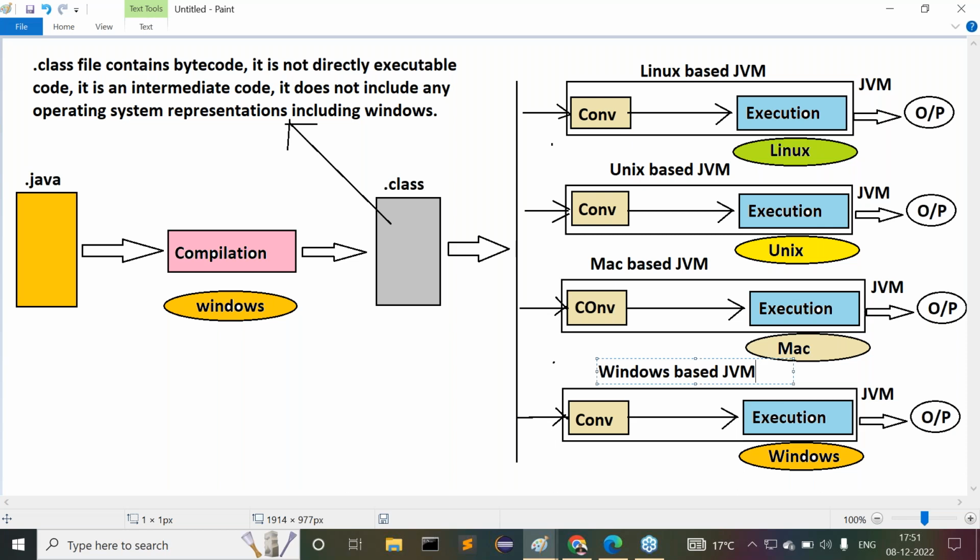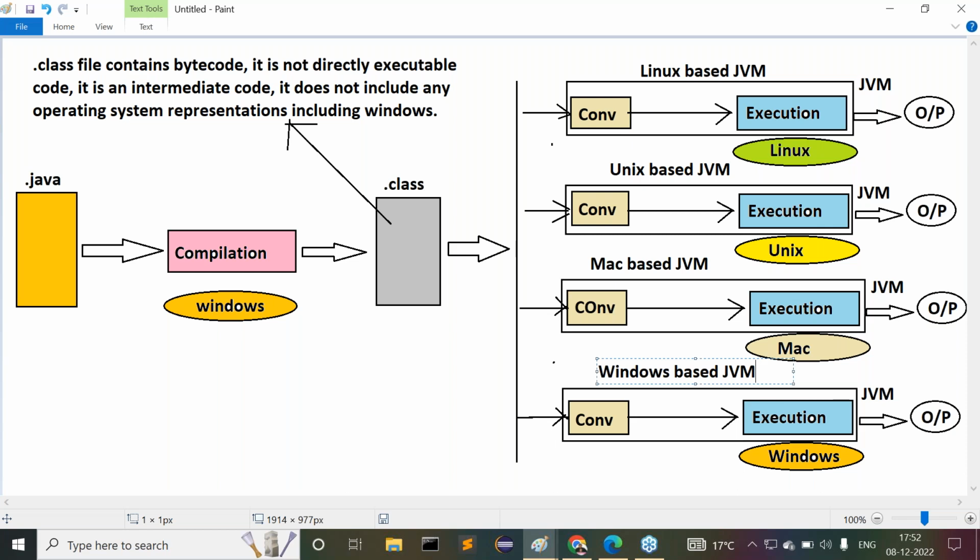Up to that, it's okay. But the underlying Java software that we are using is platform dependent. I'm asking one more question. If you want to execute this total process and complete this total diagram, tell me how many Java softwares we have installed. First of all, tell me how many operating systems we have used here. Overall, on different machines, 5 computers, 5 operating systems we have used, right?